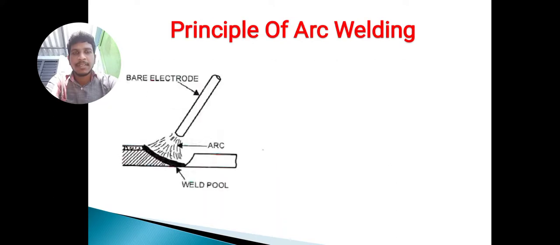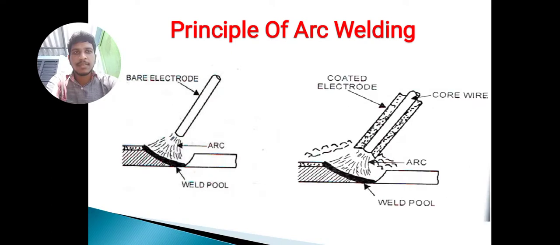Principle of arc welding. In this figure, I am showing the bare electrode. I am showing the arc here between the work and tool. Coated electrode and core wire. In the second figure, I am showing the coated electrode. Coated electrode materials are mild steel, molybdenum steel, etc. and core wire. That means we are coating the materials for the particular electrode on a core wire, and the weld pool.